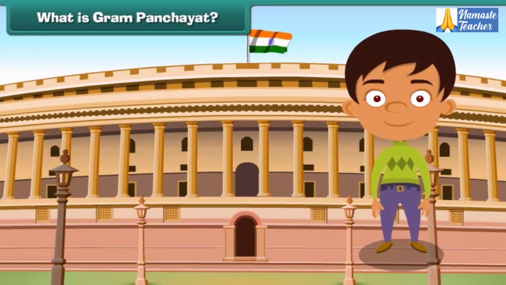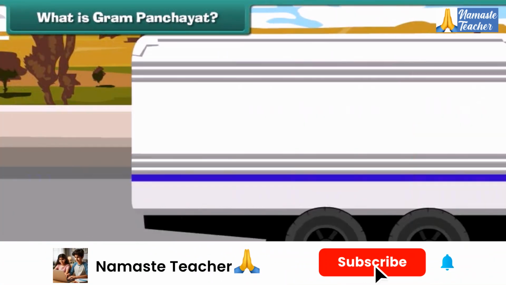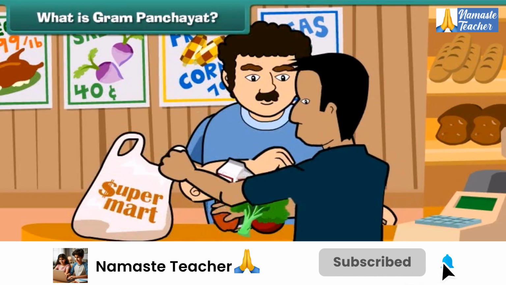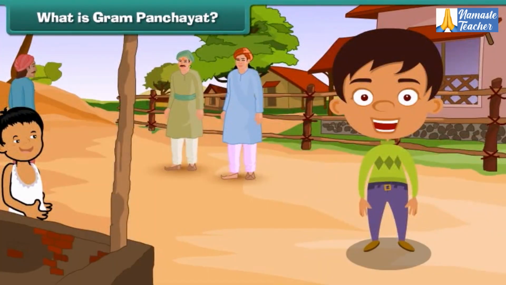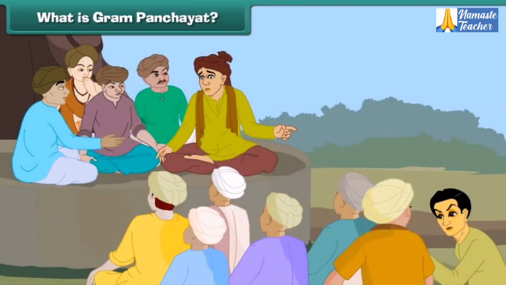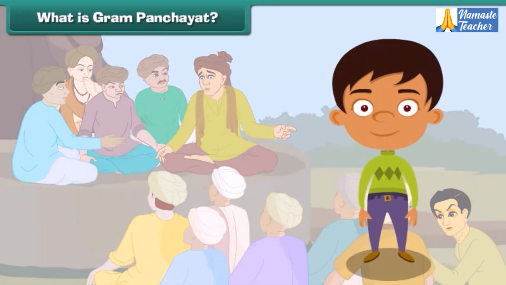What is Gram Panchayat? We all know that the governments in the states and union territories maintain law and order in their cities and look after the needs of their city dwellers. The question that comes to our mind is who is responsible for keeping law and order in villages and meeting the requirements of villagers? The answer is the village local government, which is known as village panchayat or Gram Panchayat, performs both the functions. Let us now understand the structure of the Gram Panchayats in detail.